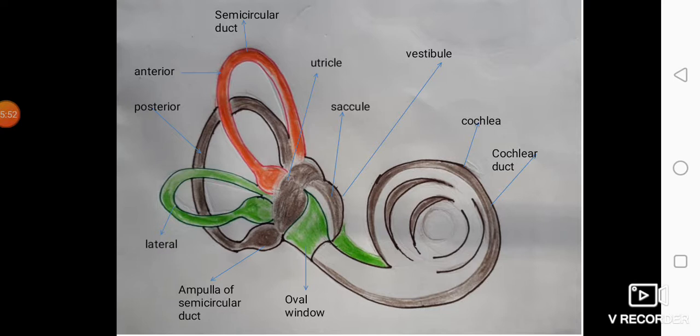These are the major labels which you have to make in a structure of cochlea and the vestibular apparatus.